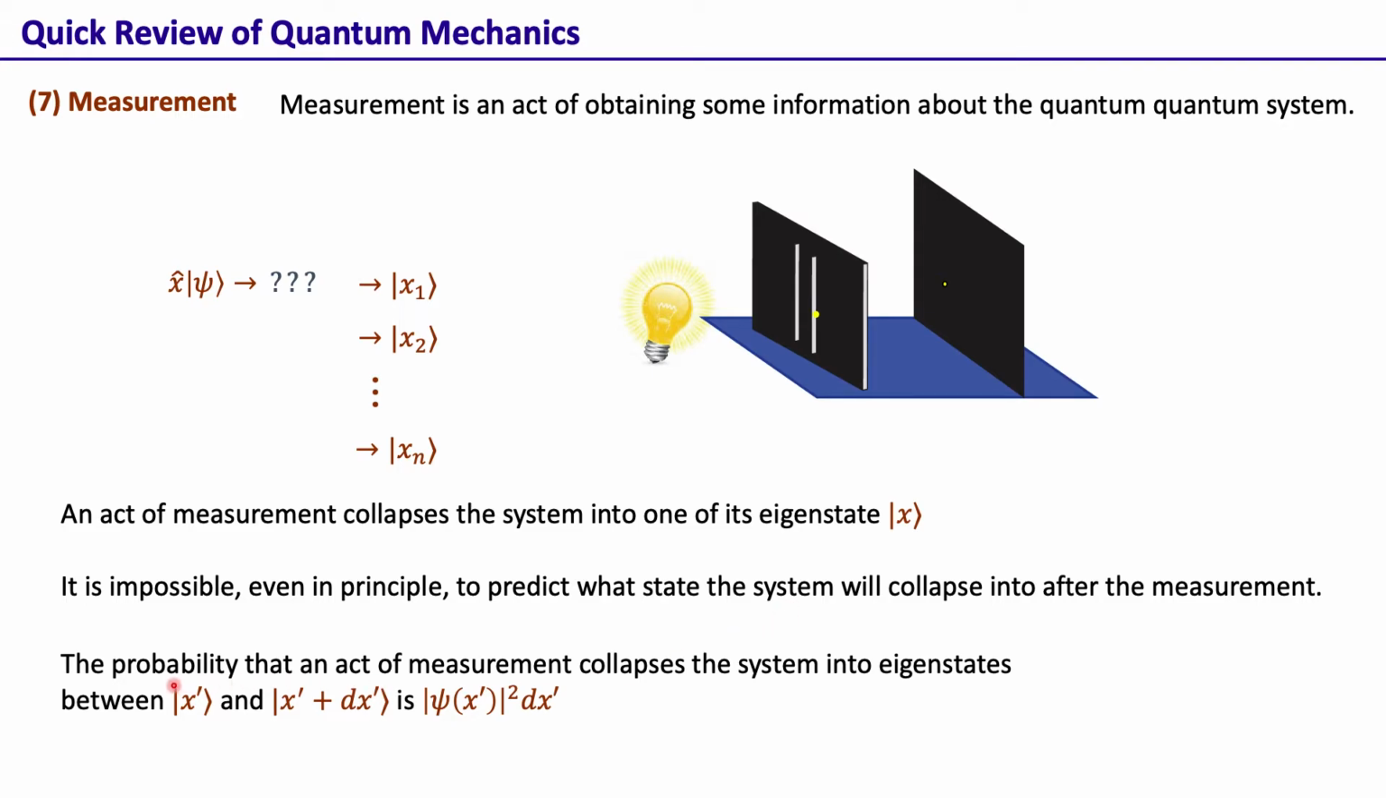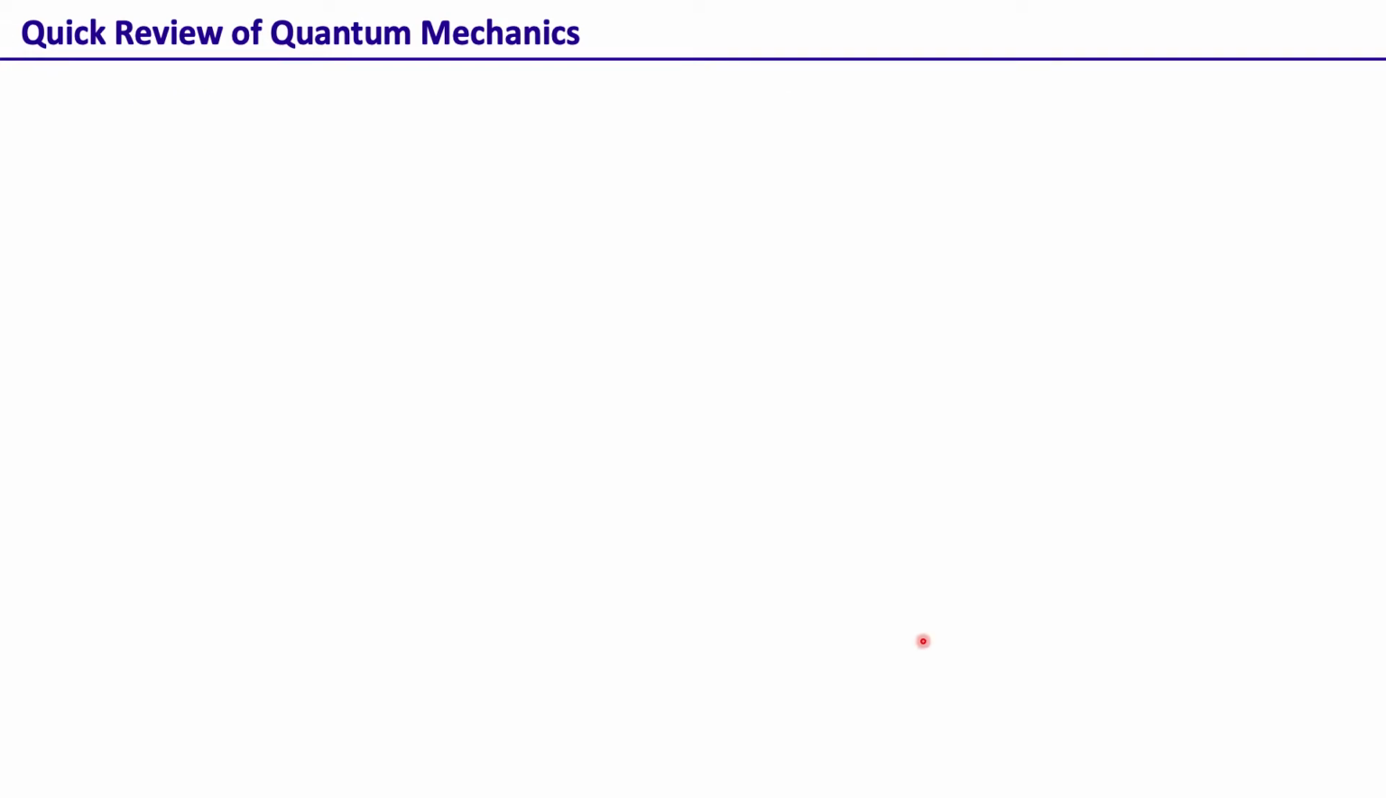One can only find out the probability that an act of measurement collapses the system into eigenstates between x prime and x prime plus dx prime. So that can be predicted, and it is given as |psi(x prime)|^2 dx prime. So that's the probability density, the position probability density, times the dx prime. That is the probability that the act of the measurement will collapse the system into eigenstates between x prime and x prime plus dx prime.